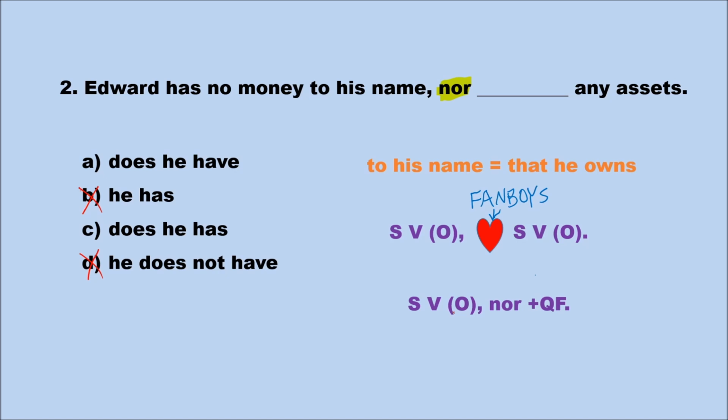A and C are left. Both of them are question formation, but C has does, he, has. For question formation, when we change the helping verb does for he, she, it, present simple, we do not need to change the verb. A is the correct answer. The full sentence for this question is: Edward has no money to his name, nor does he have any assets.